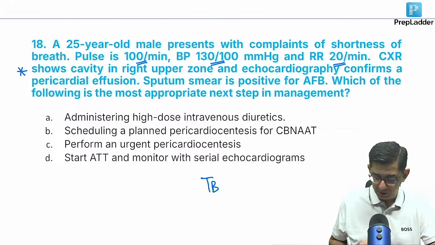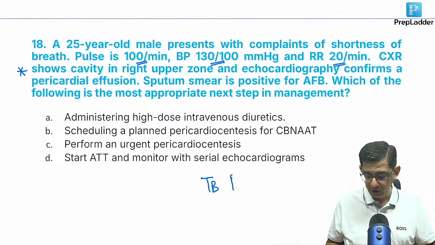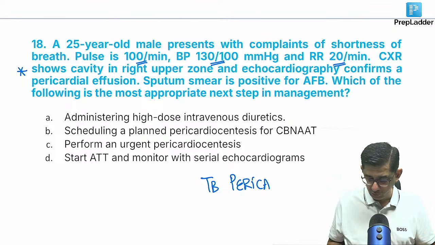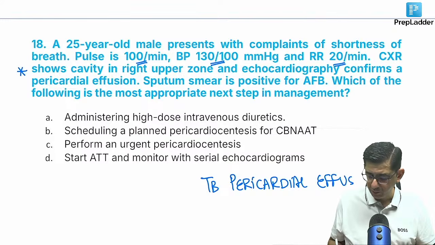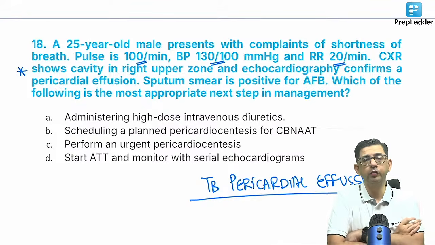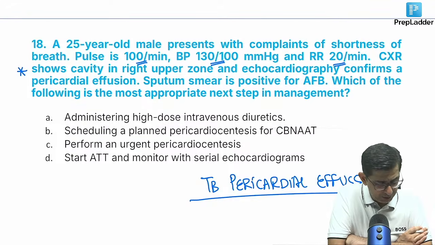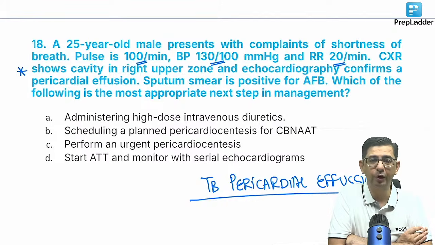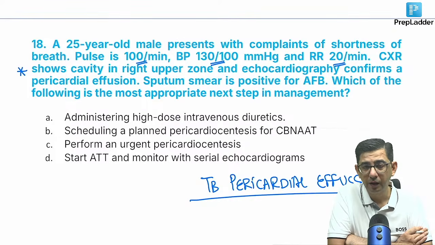So in our case, the patient is having a tubercular pericardial effusion, and the question is, what would you be doing for management of this patient? In any patient with tubercular pericardial effusion, I need to give ATT so that the TB pericardial effusion can be taken care of. Urgent pericardiocentesis is coming up multiple times, and diagnostic and therapeutic both could be done, but BP is okay, na? BP is 130 by 100. Diastolic blood pressure is rather on the higher side of what it should be.